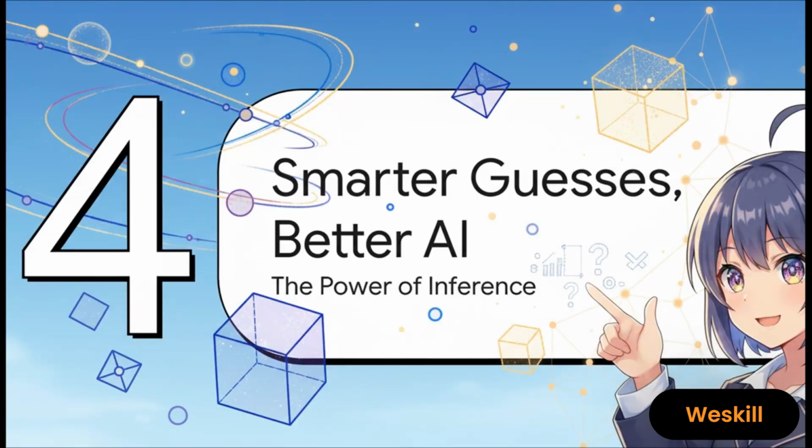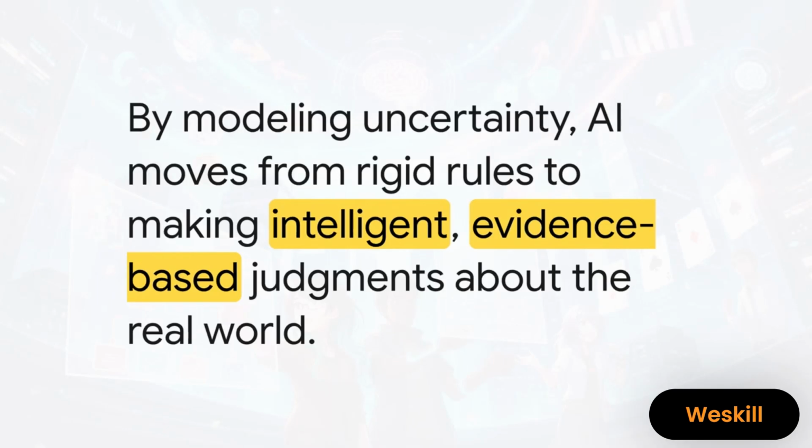So when you put it all together, what does it all mean? Well, this ability to reason with probability is what lifts AI up from being just a fancy calculator to being a system that can actually make intelligent judgments when things are ambiguous. And that is the big takeaway here. Instead of needing to know everything with 100% certainty, AI can use the knowledge it does have, even if it's incomplete or a little fuzzy, to still draw conclusions and make smart predictions. This flexibility is what makes AI so incredibly useful for tackling really hard, real-world problems.